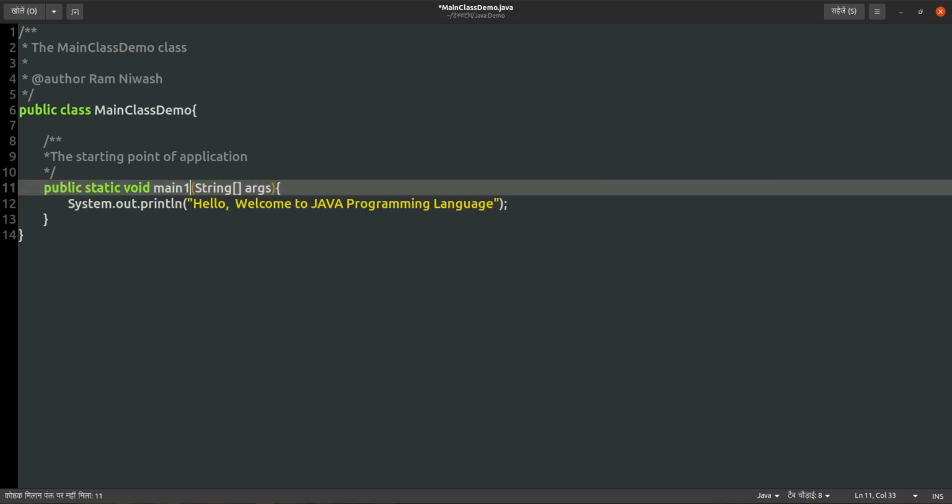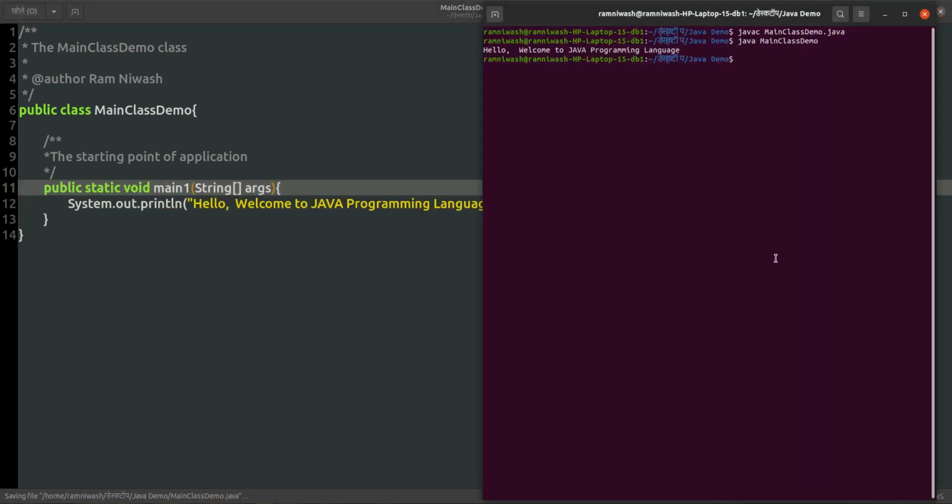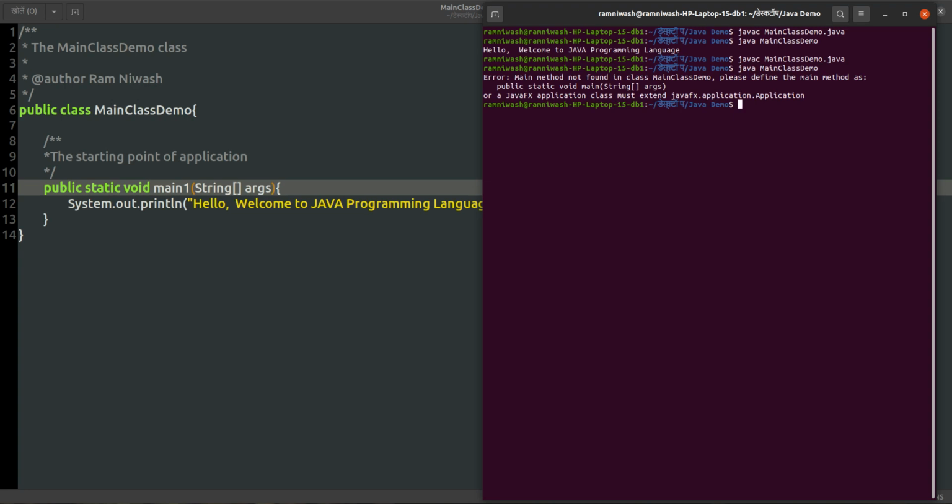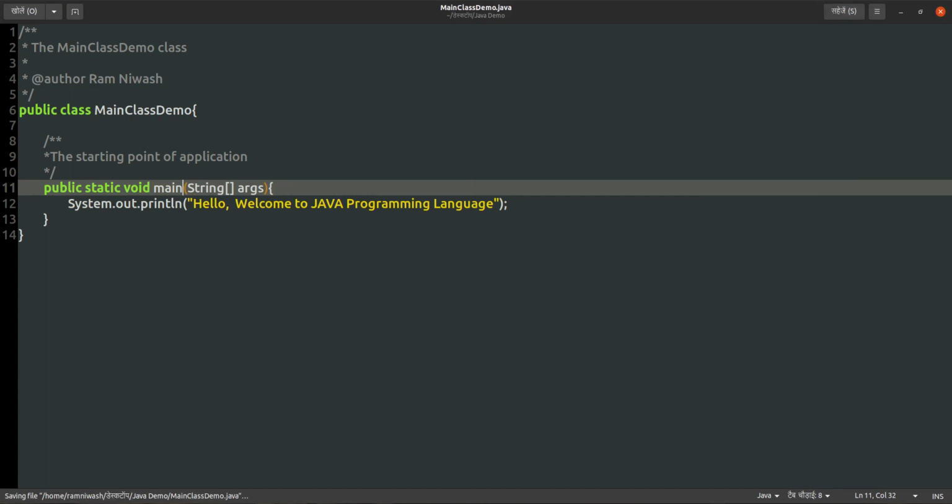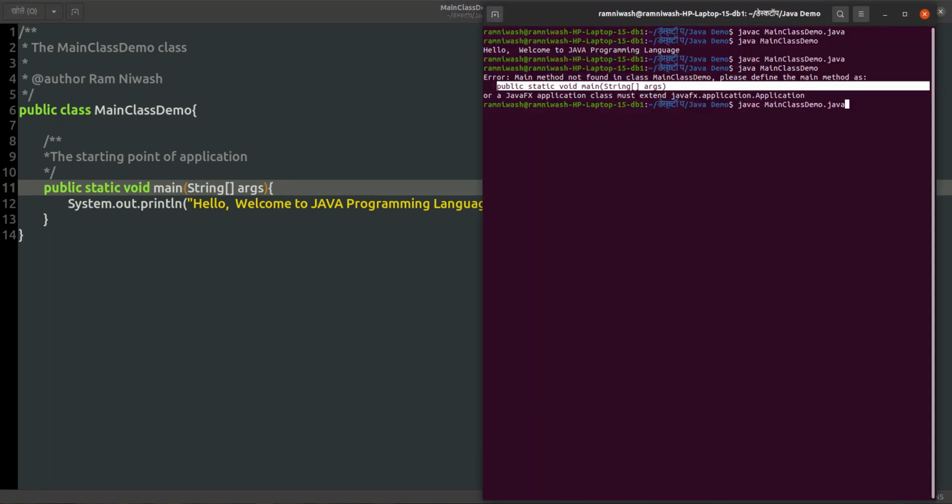If I change the main signature and compile this file again and try to execute, you get an error: main method not found in class MainClassDemo. Please define the main method as public static void main in this way. So our main method should be in this way only. This is the signature of the main method. Now I will compile again and run, and you will get the output.